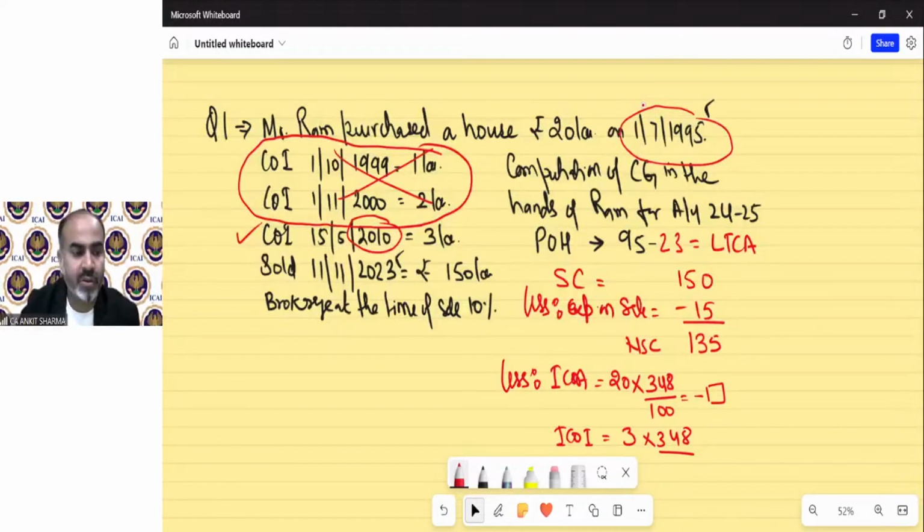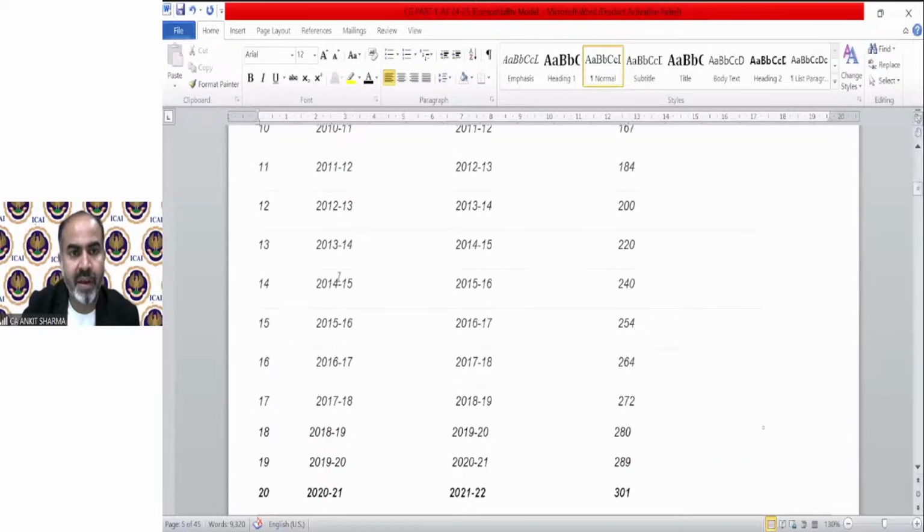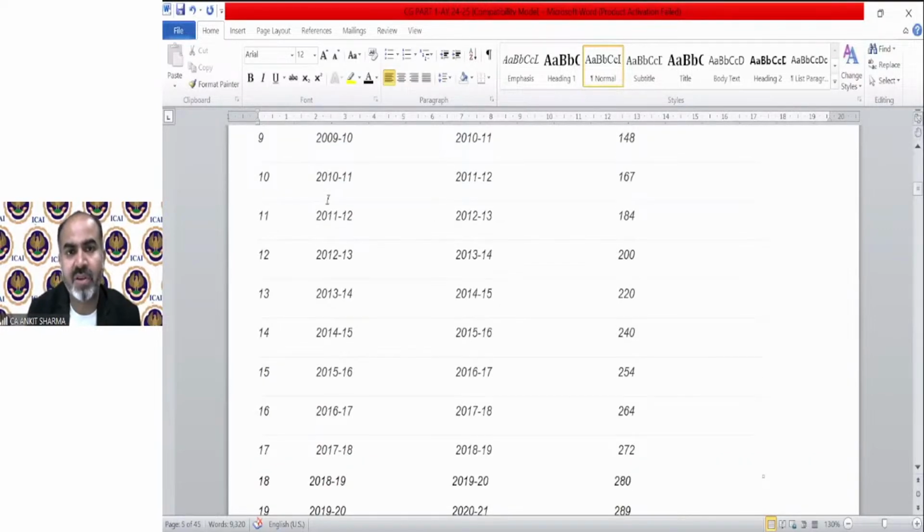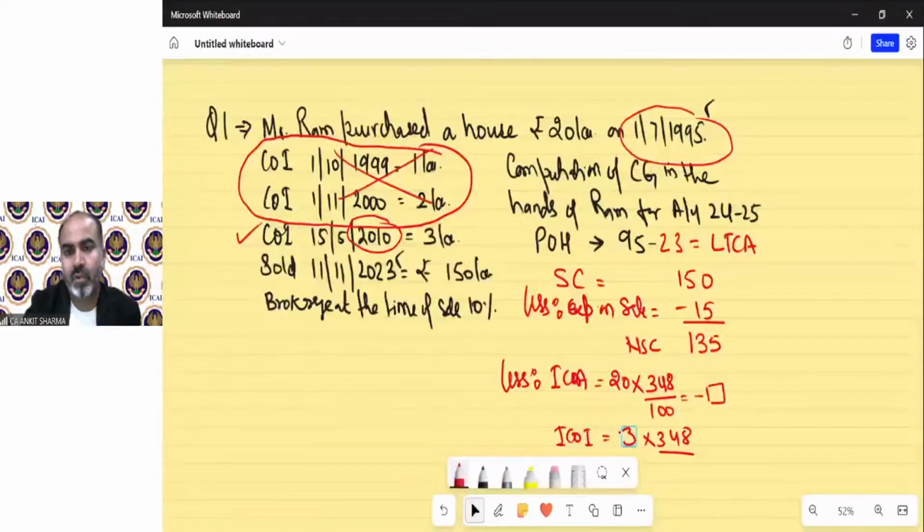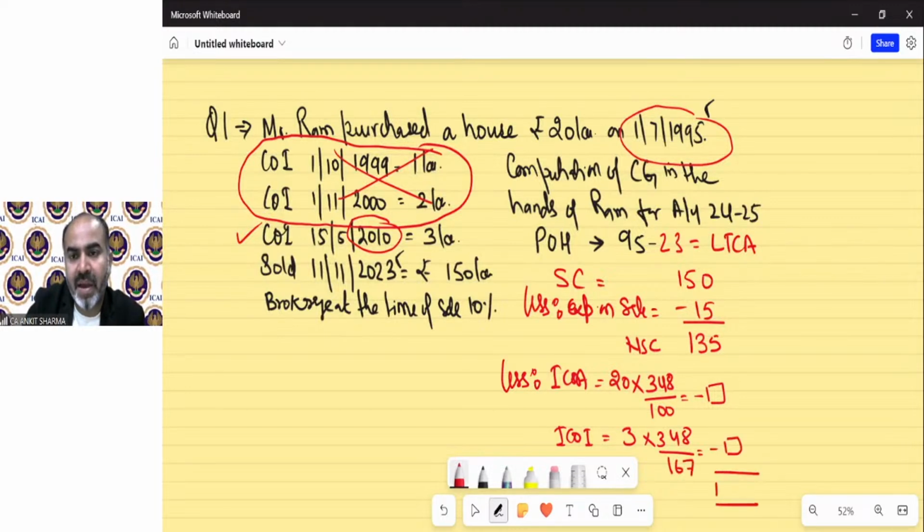What is the index for the year 10-11? I guess it was 167. So we will write index 167. That will be given in the question, do not worry. We need to deduct this.